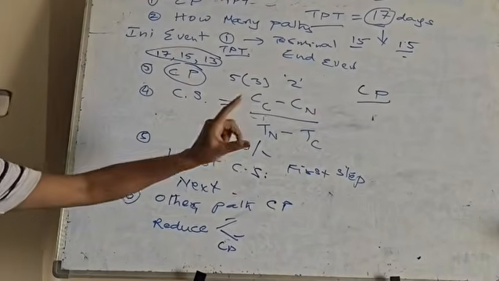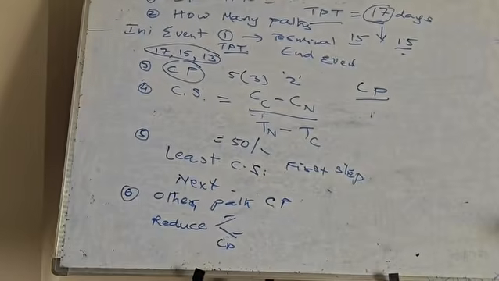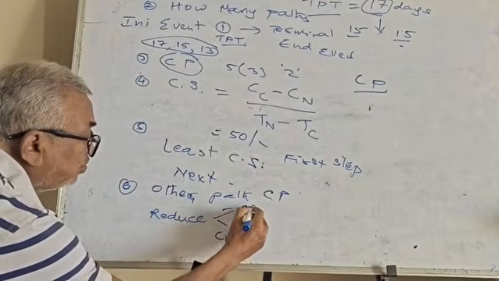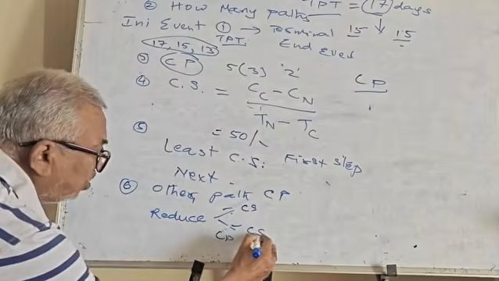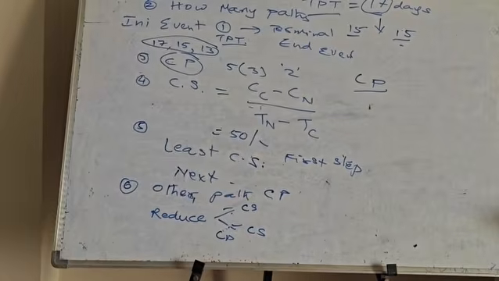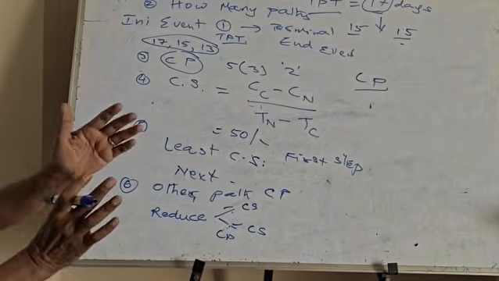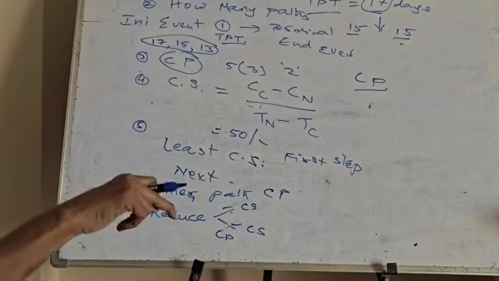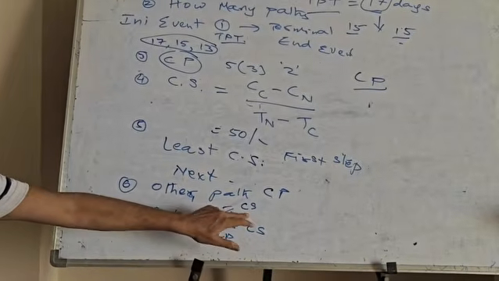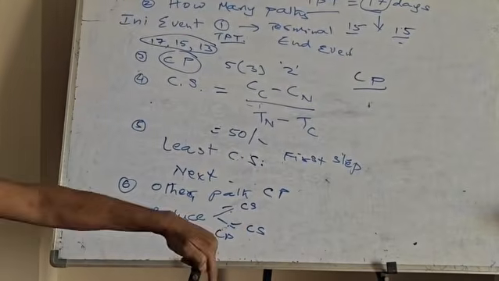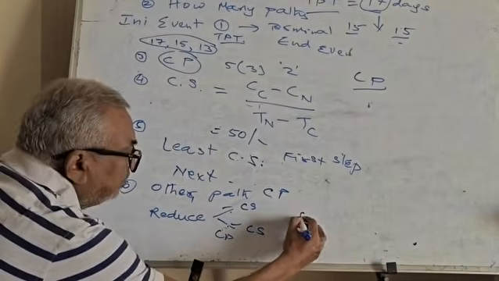From both the paths you have to get the same timing. But when you consider these two, you have to add the cost to slope of this activity and the cost to slope of this activity. Go on adding for all the critical activities along both the paths, and the least of that combination, the least cost to slope among them, should be taken as the second step.